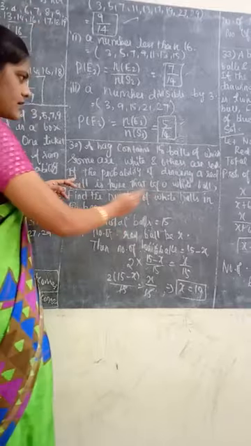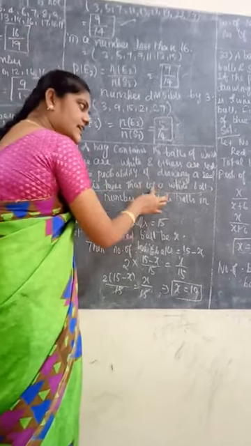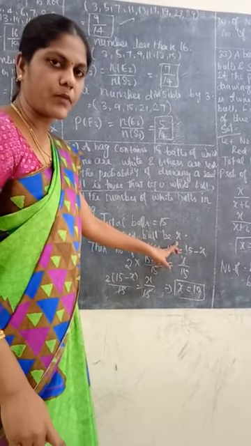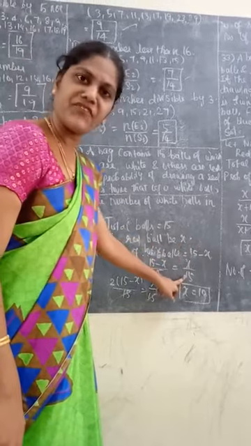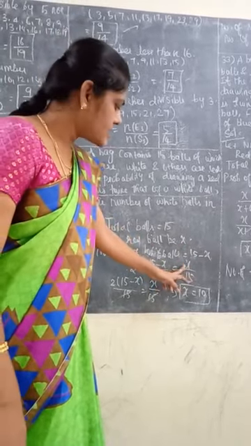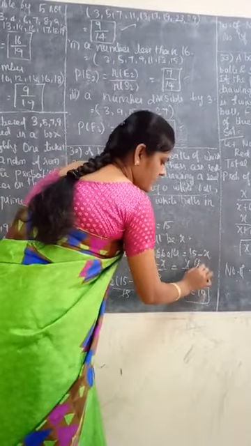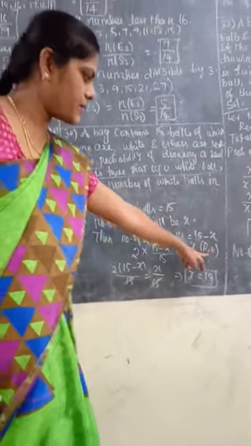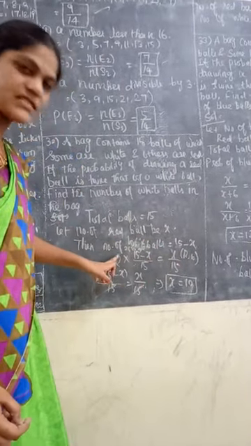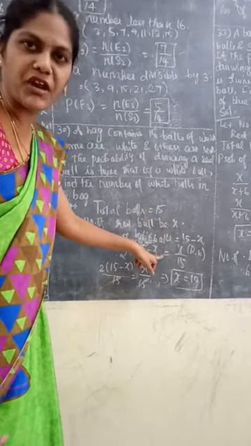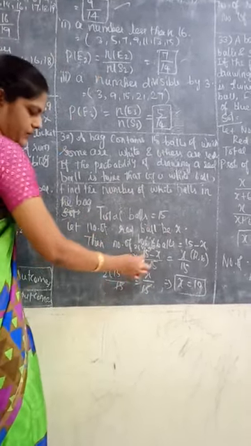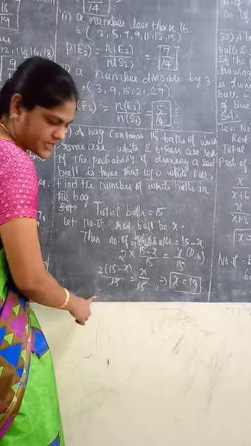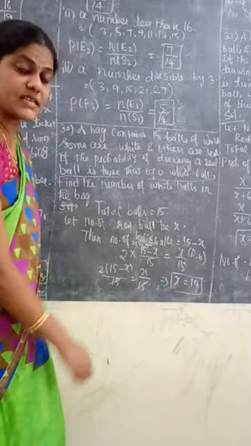What is the condition? Listen. Red ball is twice the white ball. What is the red ball? X. So the total number of balls is the probability denominator, so X by 15, because the total number of balls is 15. So the red ball condition is X by 15 is equal to twice the white ball, 15 minus X by 15. Okay, next multiply here. 2 into 15 minus X divided by 15 equals X by 15. 15 cancels. Do the simplification, you will get X is equal to 10.